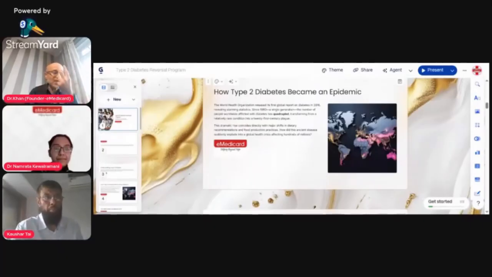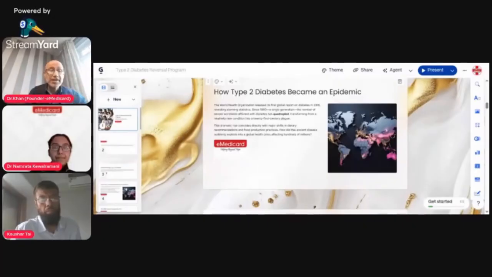So there are two major reasons, remember that. One is the wrong dietary recommendation, thanks to the American Diabetic Association of 1977. The second is the food production practices, which is one of the reasons why we are seeing a global rise of type 2 diabetes in a span of just hardly 1 or 2 generations, right?